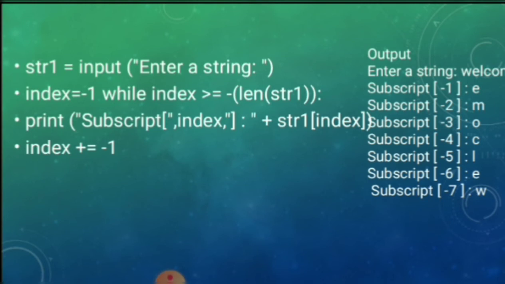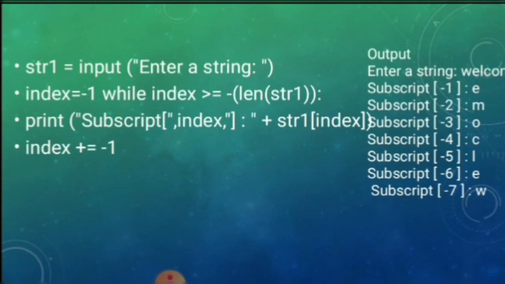Here we can see the example program of negative number indexing. String1 is input, getting the value from the user, "Enter a string". The index value starts with -1, while the index is greater than or equal to the negative length of string1. Next we print the subscript with the index value.